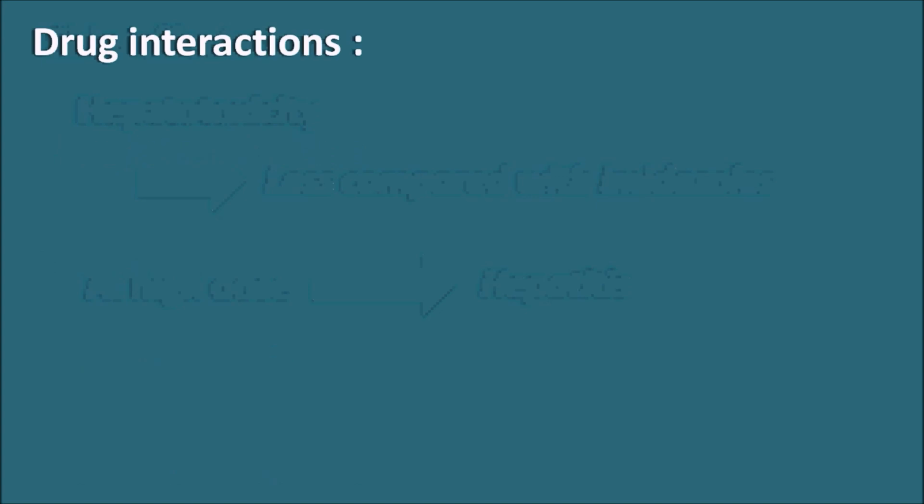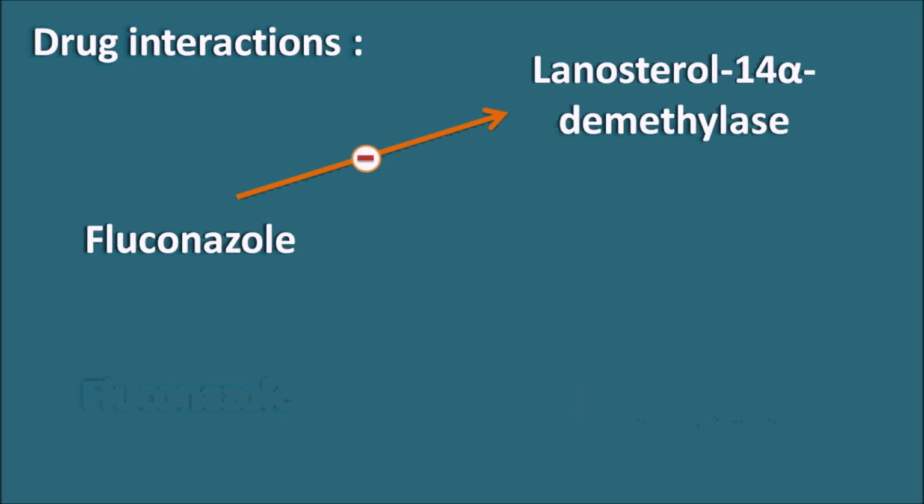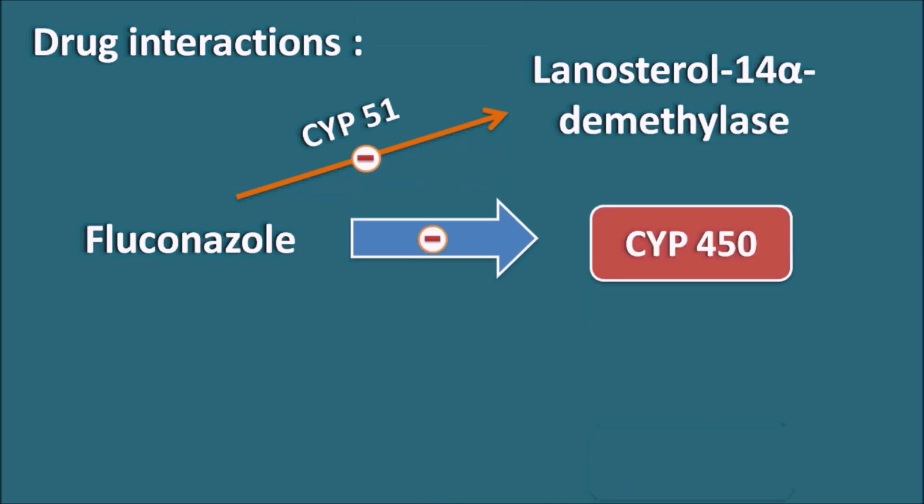Next one is the drug interactions. Already we have seen that fluconazole is going to inhibit the lanosterol 14 alpha demethylase enzyme. What is this enzyme? We have already seen this enzyme is a cytochrome P450 enzyme commonly denoted as CYP51. Since fluconazole has an affinity towards the cytochrome P450 system, it may also have some activity against the hepatic cytochrome P450 system.